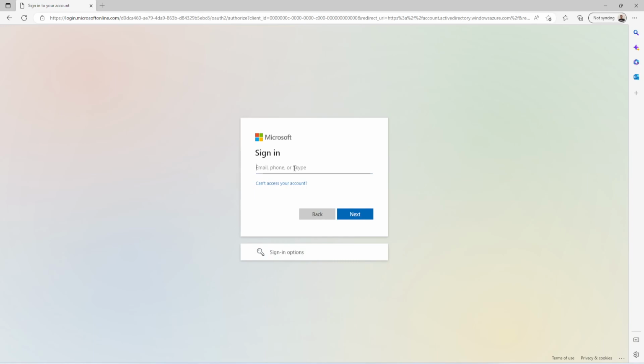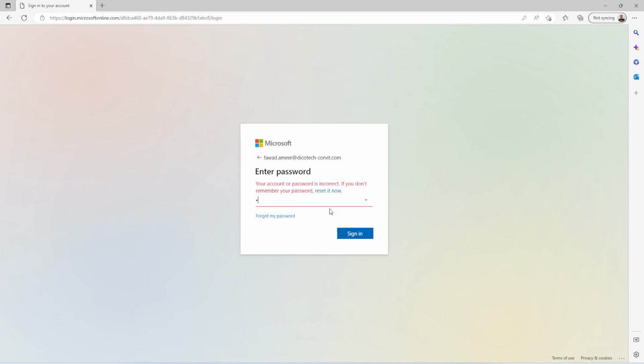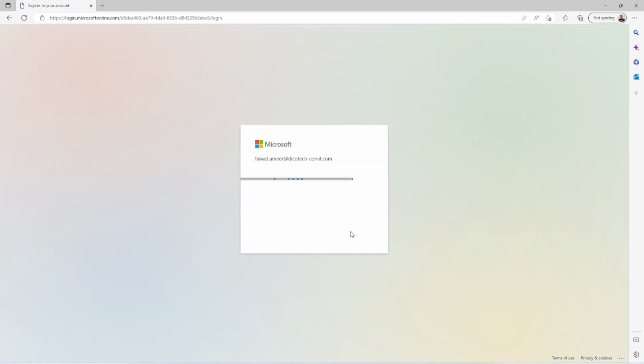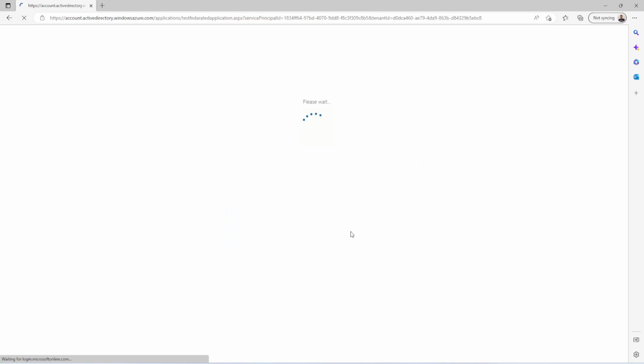Once I provide my credentials, let me allow this user because I'm using Microsoft Authenticator. It is approved now.